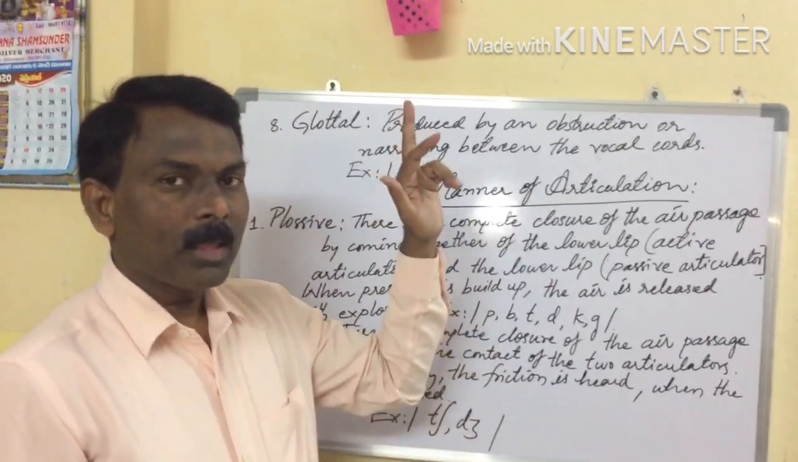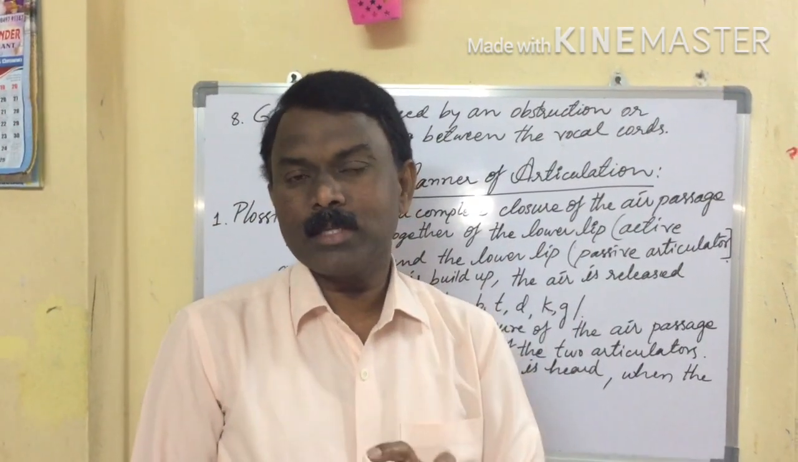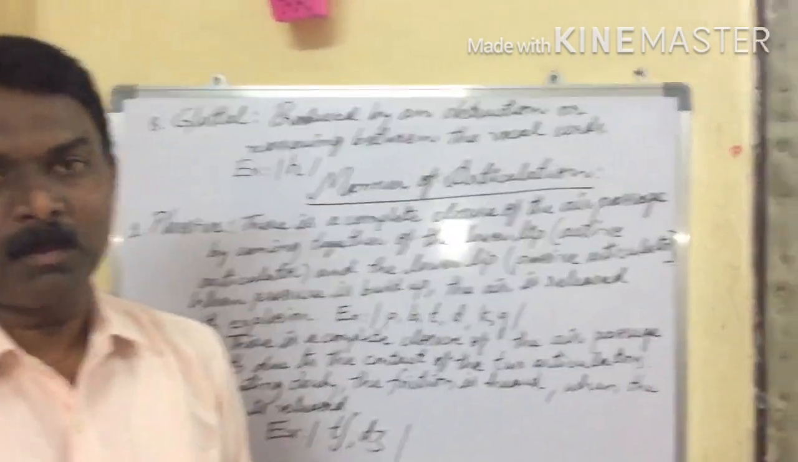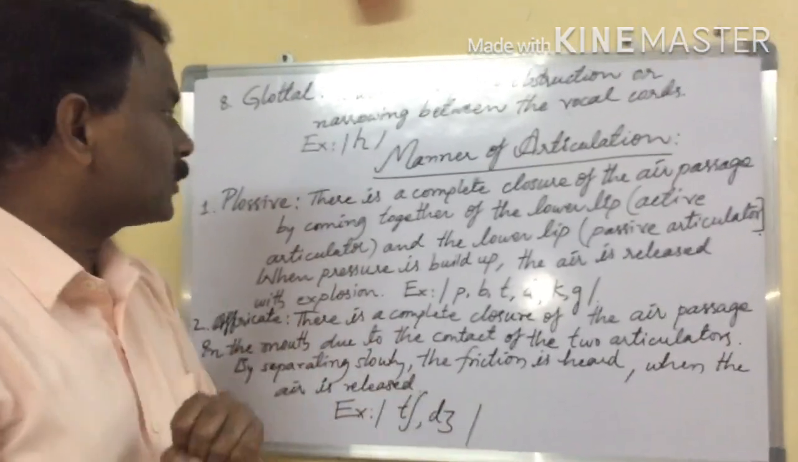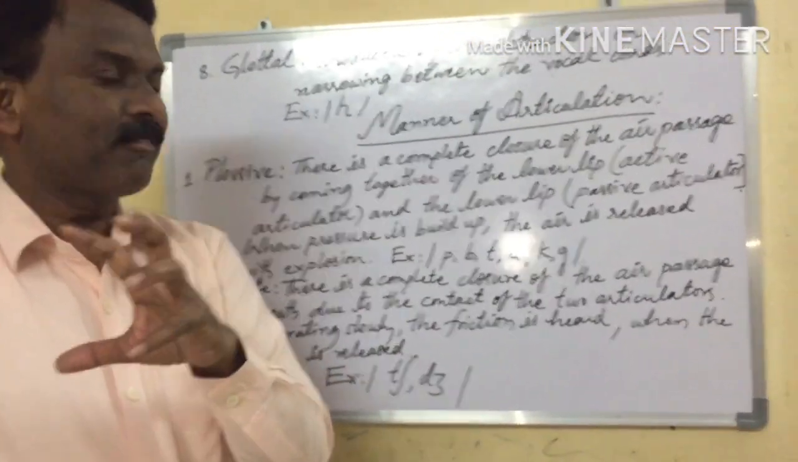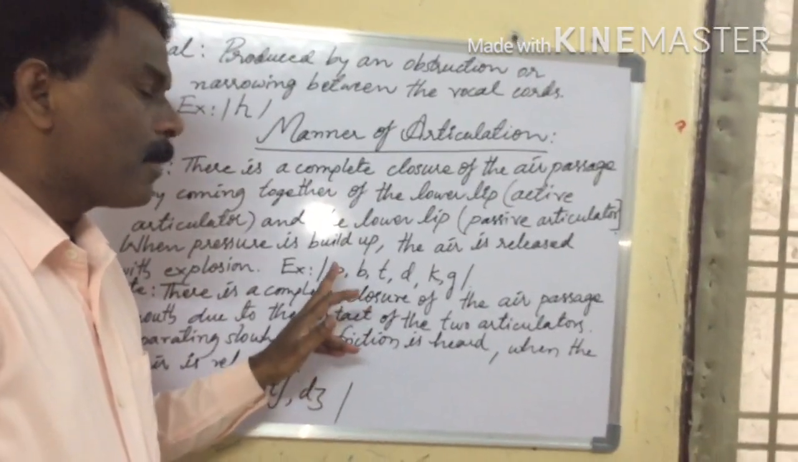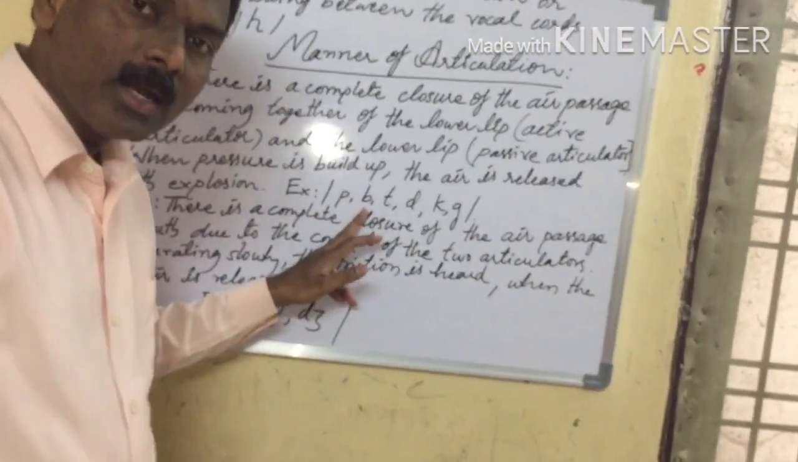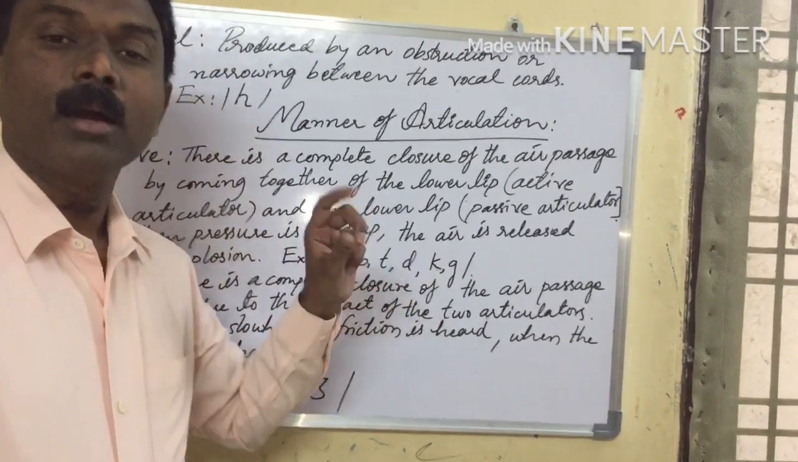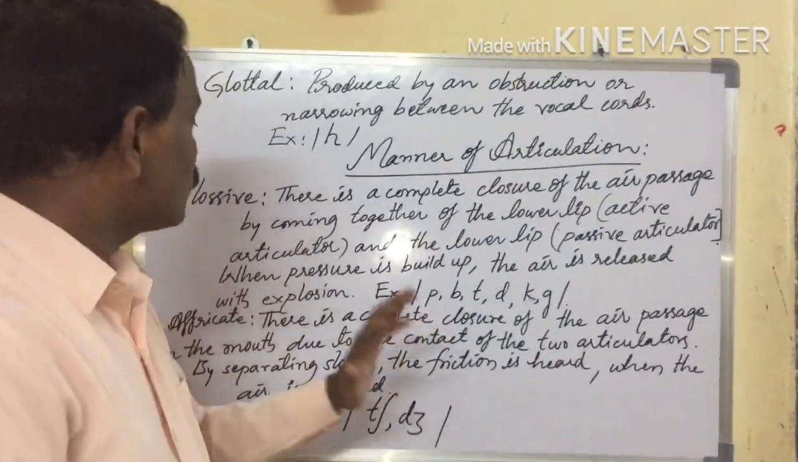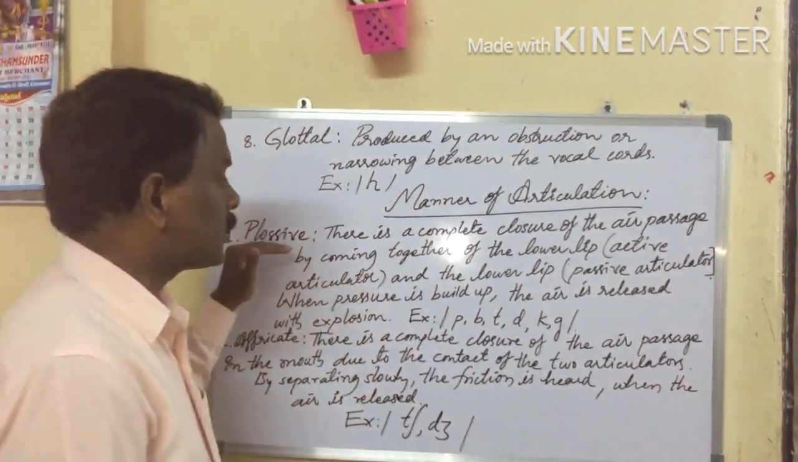Okay, so place of articulation is completed. Now let us see manner of articulation. In this manner of articulation, what are the sounds? First one, let us see: pa, ba, ta, da, ka, ga. These sounds are called plosives.